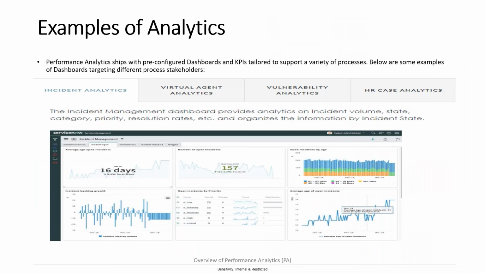And this is just an example, like incident analytics. You just asked me the question, right? Is it only for incident or for any other modules also? So it can be done for any module. See, virtual agent analytics, vulnerability, HR case analytics. If we have an HR table, and they ask us what the resolution time of HR tickets is, then the only difference is changing the table. You choose the table which you want it to be.